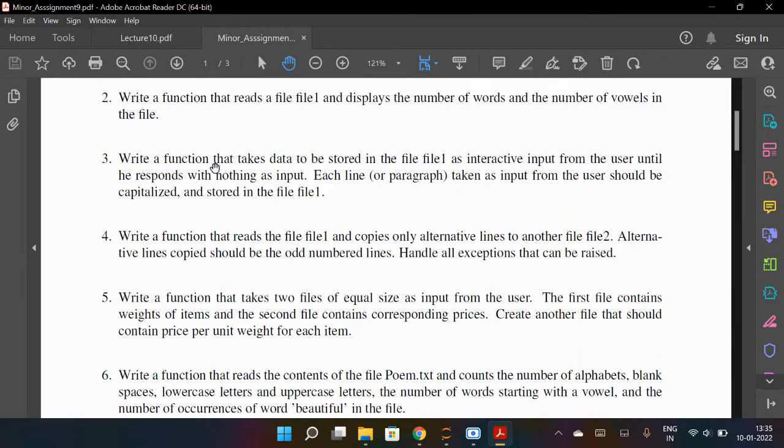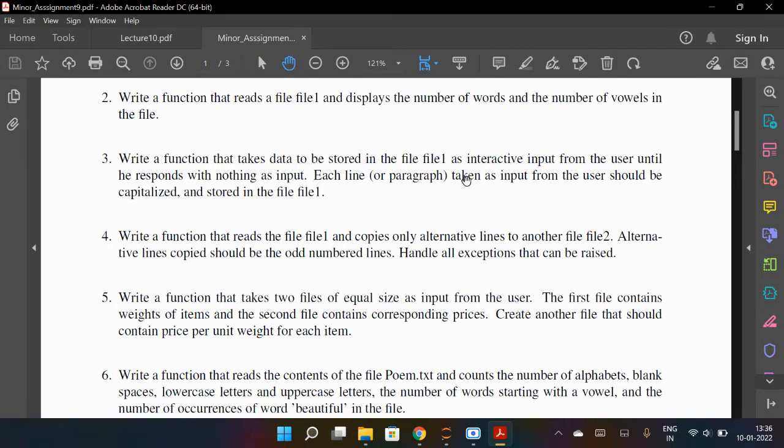Write a function that takes data to be stored in file one as interactive input from the user until he responds with nothing as input. You will keep entering and then you will not enter anything, so the input will stop there.